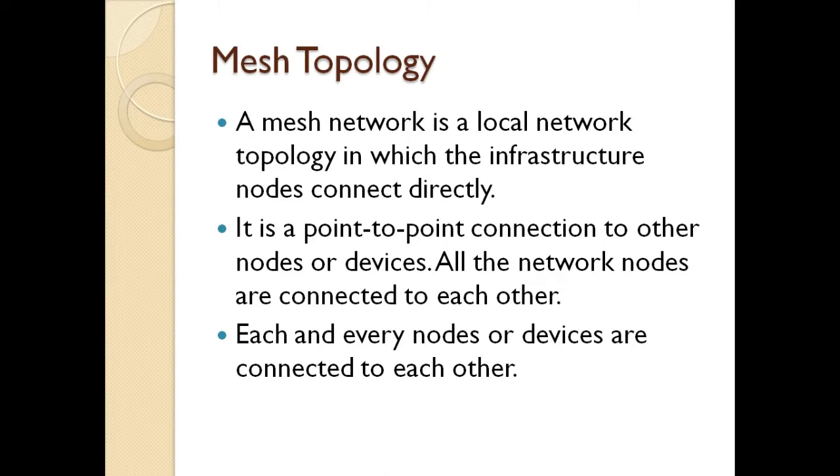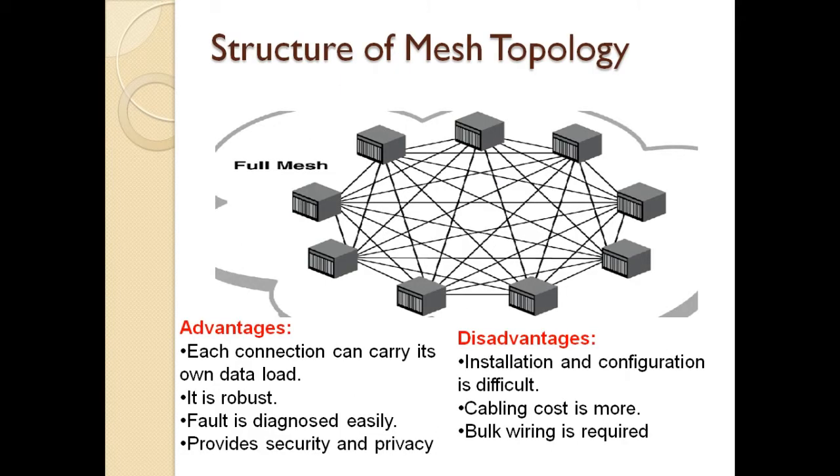Let us see the structure of the mesh. So this is the structure of mesh topology. What we said is that each and every node will have its own path, that is a point-to-point connection, directly connected from one point to another point. This is the full mesh topology structure.